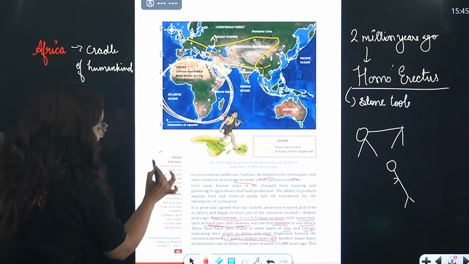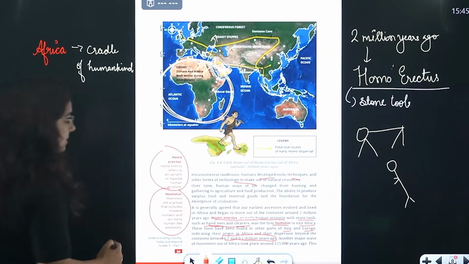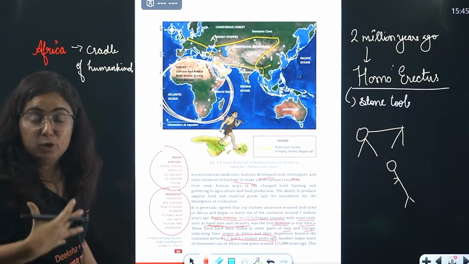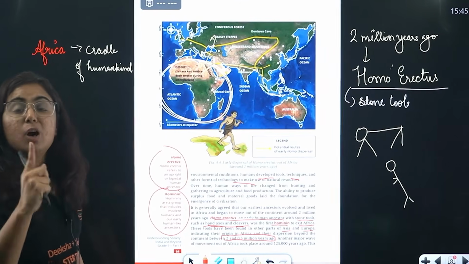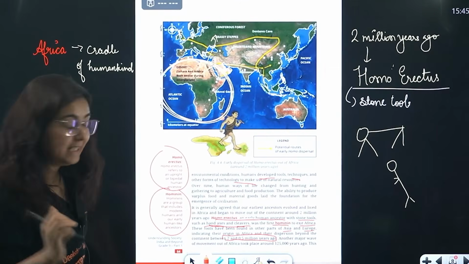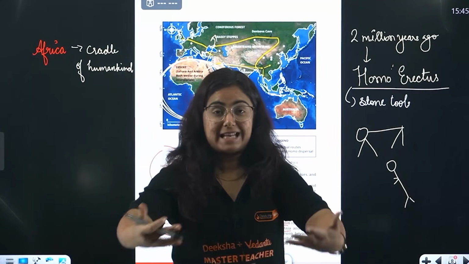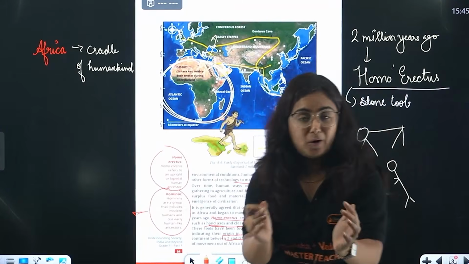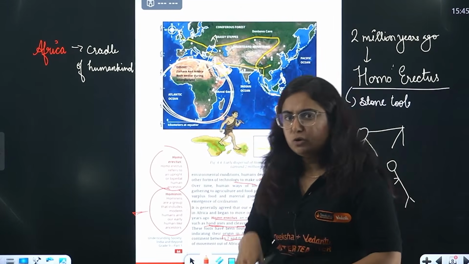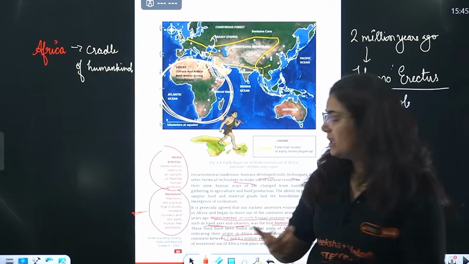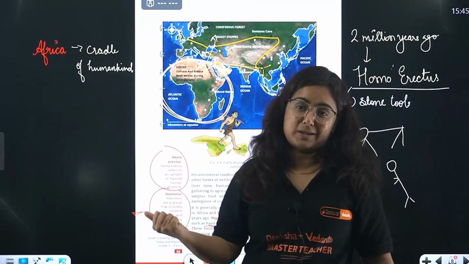One more thing is these definitions which are given in the margins of NCERT. Homo erectus, an upright human who was walking bipedal. That means on two legs. First human who was walking on two legs. Then we have hominin. Beta, this is the word hominin, human-like. Actually, this is the first group of people who actually behaved like humans, like we do. Walking on two legs, eating like humans, living like humans. So these are our early ancestors.